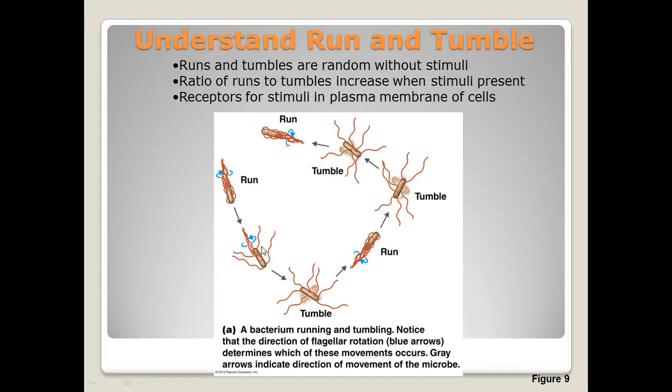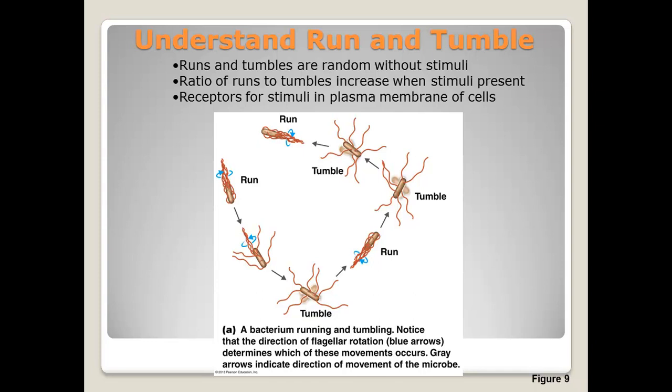So here we have a run, and now there's going to be a change in the direction the flagella turns, and that's going to cause a change in direction, leading to a tumble. Then we have a run, then the flagella changes direction of turning again, and we see a run. The runs and tumbles are random without stimuli. The ratio of runs to tumbles increases when a stimulus is present. If the stimulus is an attractant, there are more runs and fewer tumbles. If the stimulus is a repellent, there are fewer runs and more tumbles.